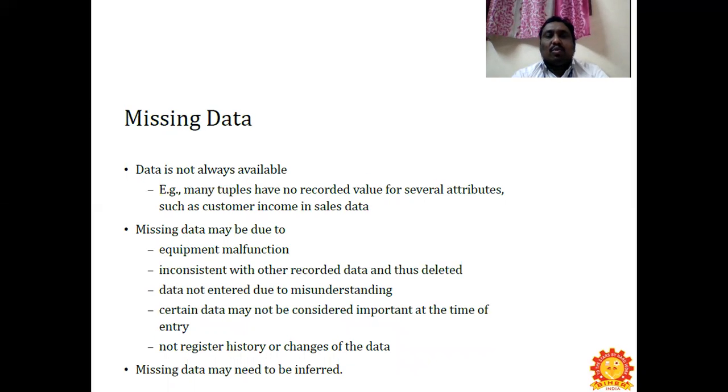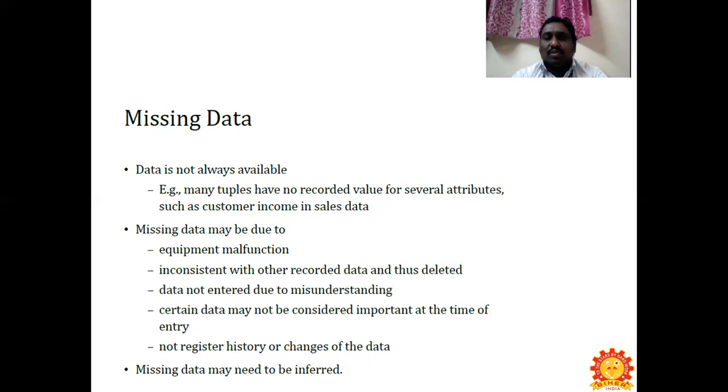So first we'll step on to missing data. Data is not always available. Many tuples have no recorded value for several attributes, such as customer income and sales data. A tuple is nothing but an ordered list of elements.